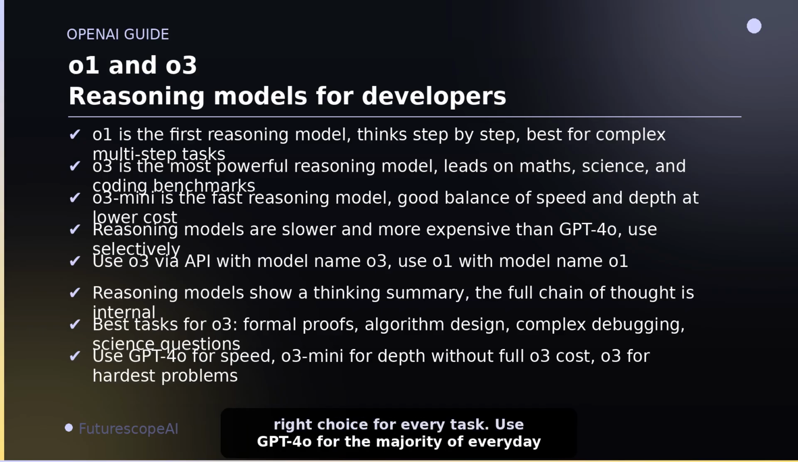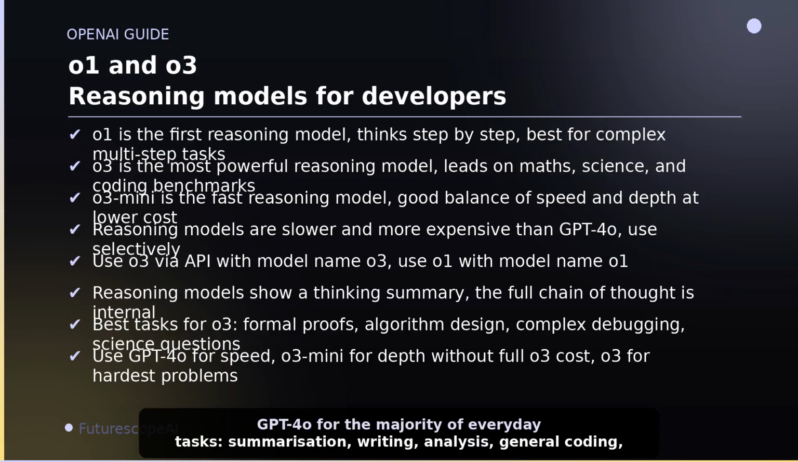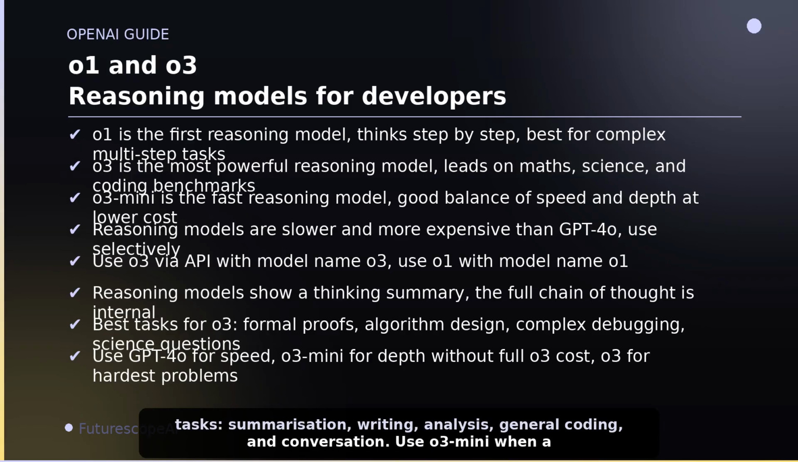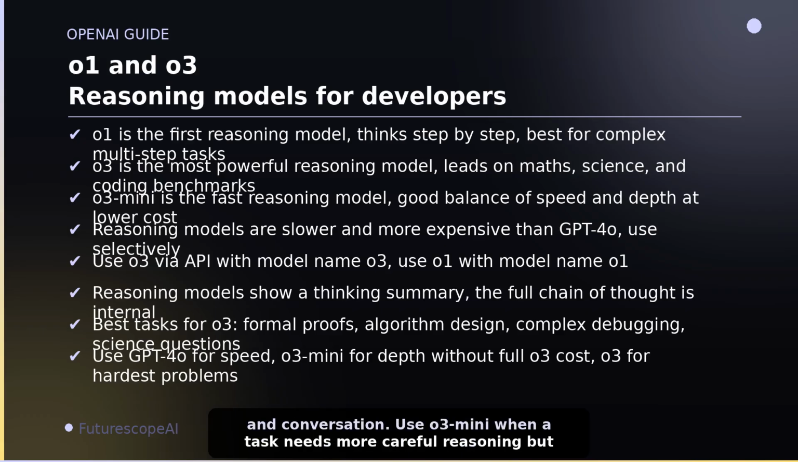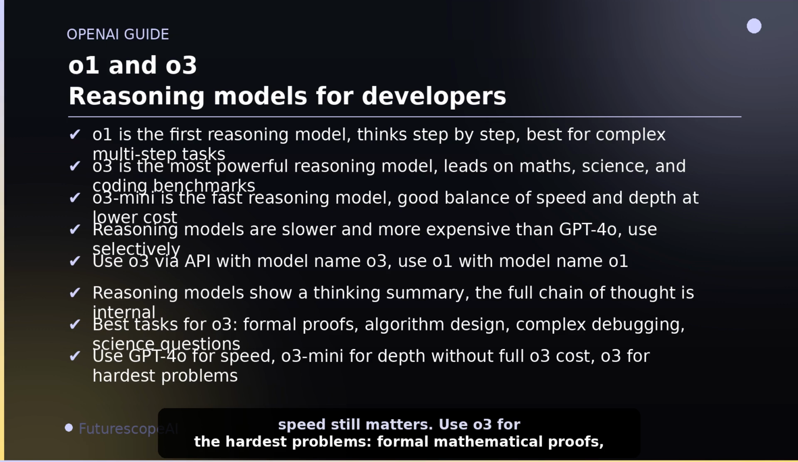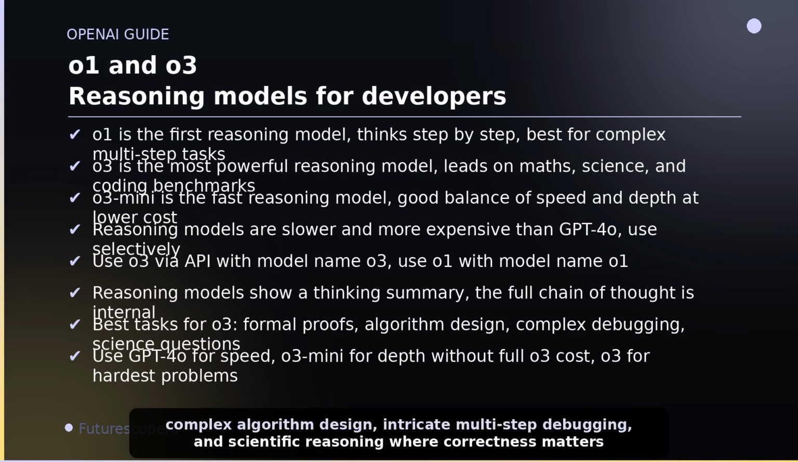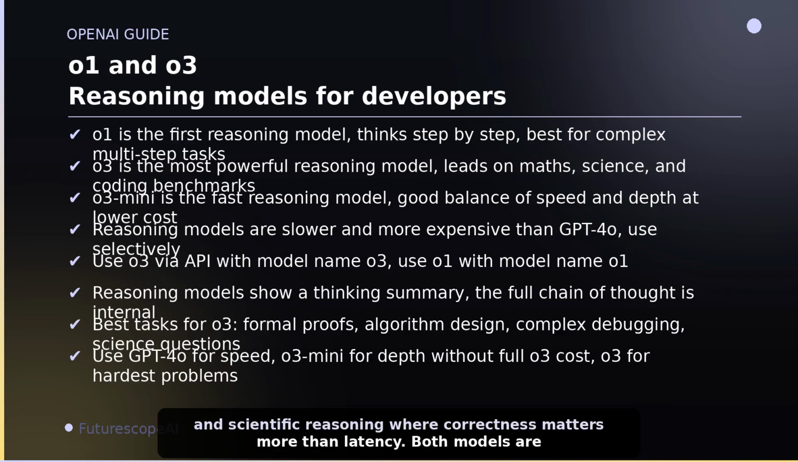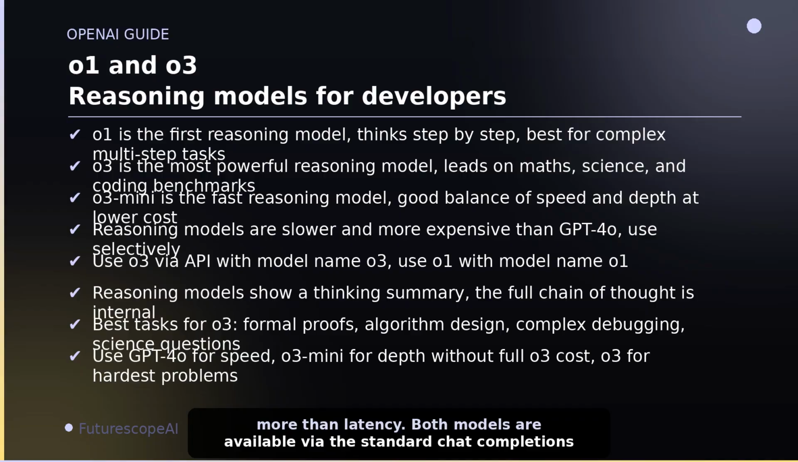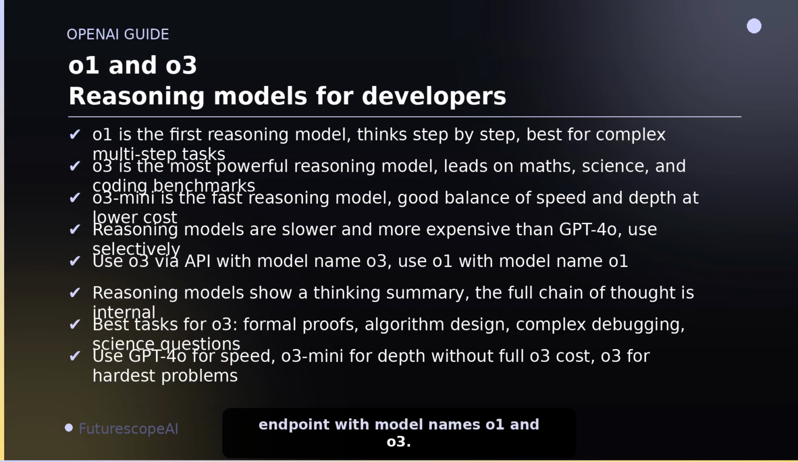Use GPT-4o for the majority of everyday tasks: summarization, writing, analysis, general coding, and conversation. Use O3 Mini when a task needs more careful reasoning but speed still matters. Use O3 for the hardest problems: formal mathematical proofs, complex algorithm design, intricate multi-step debugging, and scientific reasoning where correctness matters more than latency. Both models are available via the standard chat completions endpoint with model names O1 and O3.